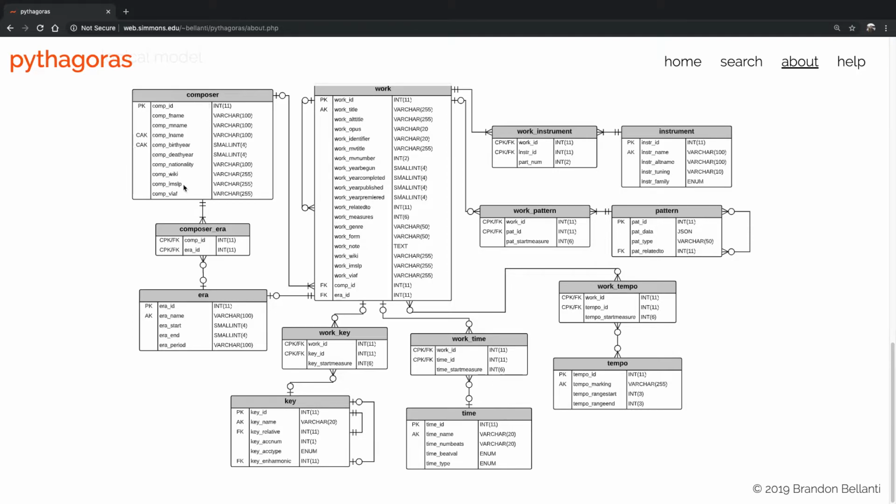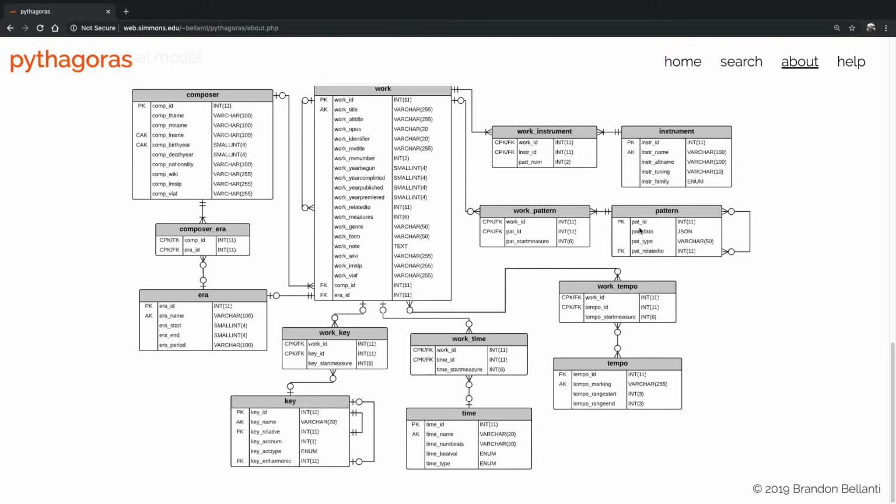So for instance, this composer table and this era table are related through a composer era bridge table. And then these symbols signify that the composer must be related to at least one era. It can be related to multiple eras, but they must be related to at least one. But there could be eras that aren't associated with a composer. So these zeros here represent that the era could exist without a composer, but a composer must have an era.